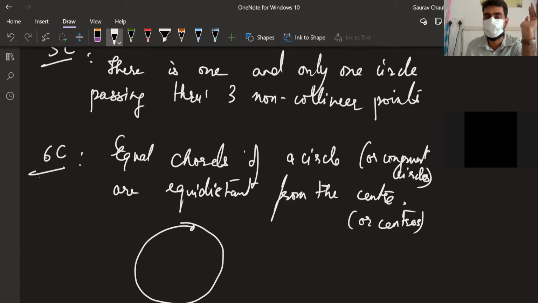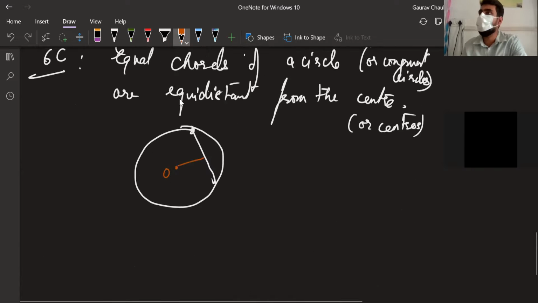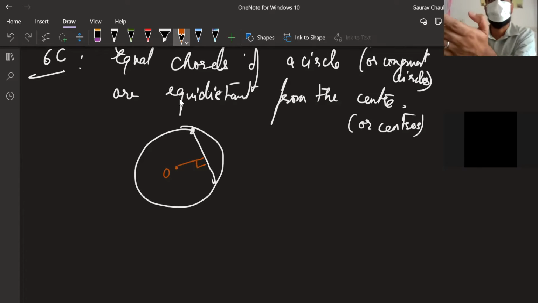This is my diagram. This is my circle. This is a chord. When I say distance from the center, what do I mean? Distance of this chord from the center. Perpendicular, which I draw here, which we used in the above theorems 3C and 4C. That perpendicular I should draw. This shortest distance is the distance. Between any 2 points, the shortest distance is the distance.